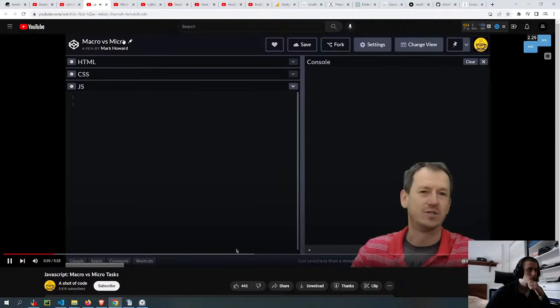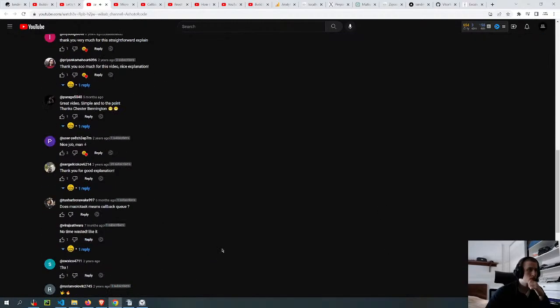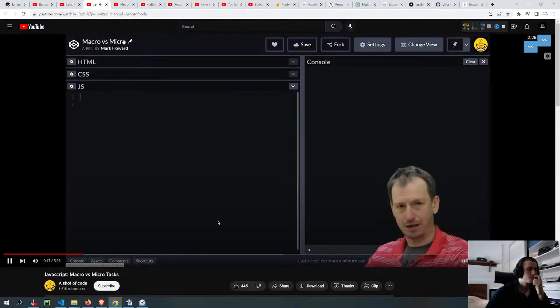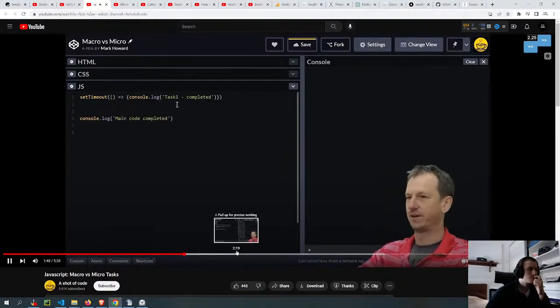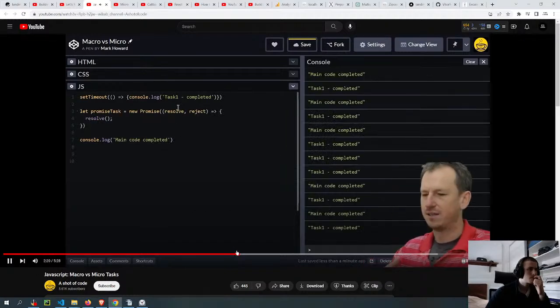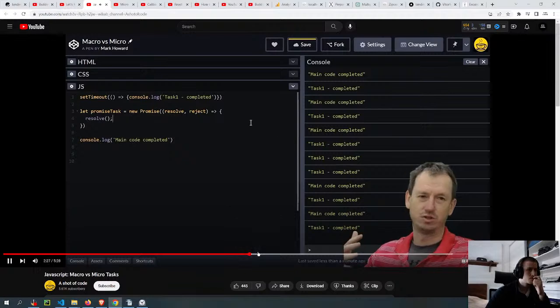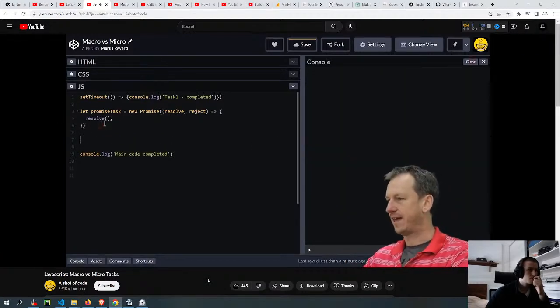Whereas a macro task will allow the browser to complete all of the tasks that it's got queued up before executing your task. Let's have a quick look just so you get a feel for it. The first thing I'll do is create a macro task. An example of that is the setTimeout. So if we just create a quick function in here, these tasks are taking no time to complete, but they are being queued ready for the browser to run them when it feels ready to do so. Let's then do a promise task and get that to complete.